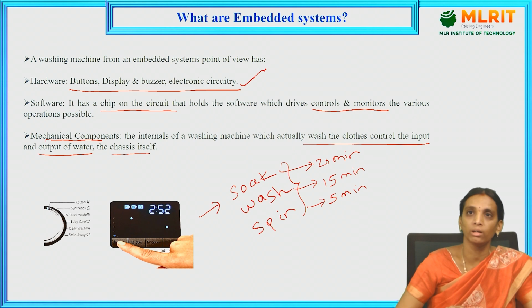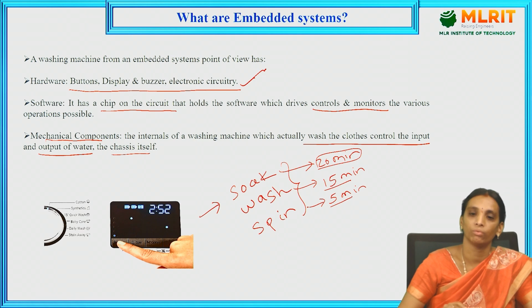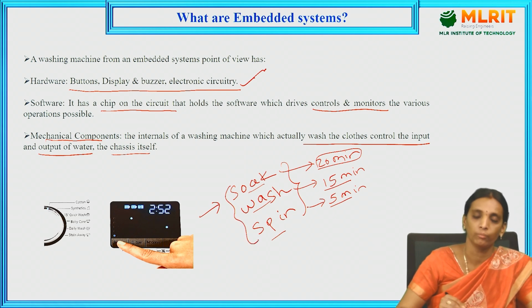So here we need to fix the timer, which is used for the particular fixed time interval for that particular operation. We cannot do the soaking after washing. That means we have to follow a fixed plan. First we have to soak the clothes, next the washing operation, and then only can we do the spinning operation.